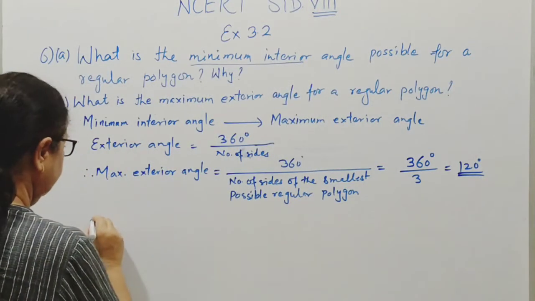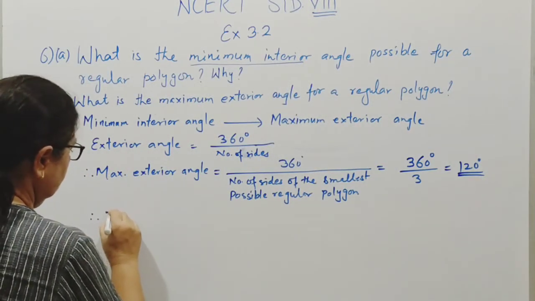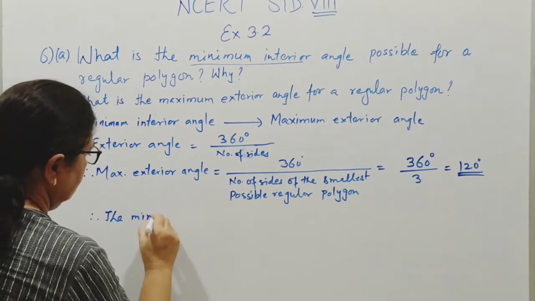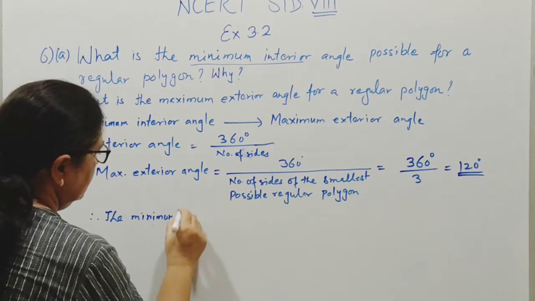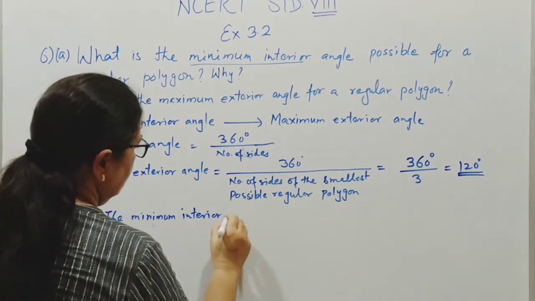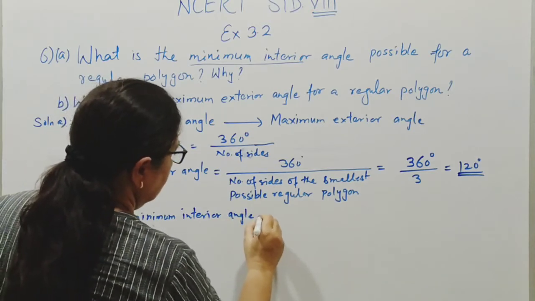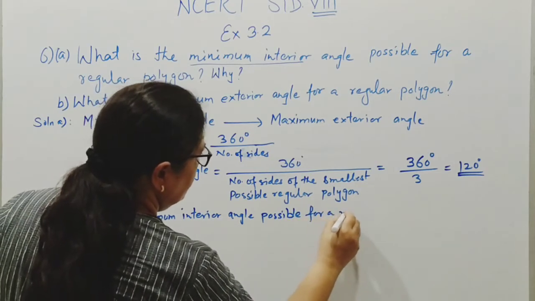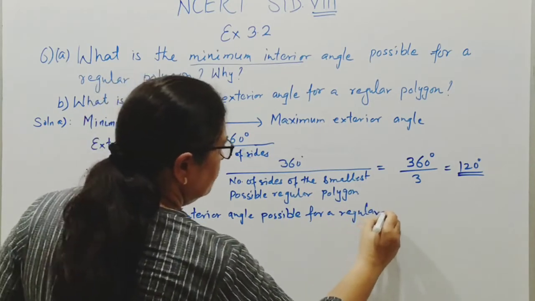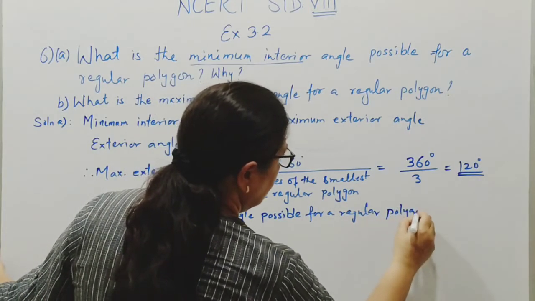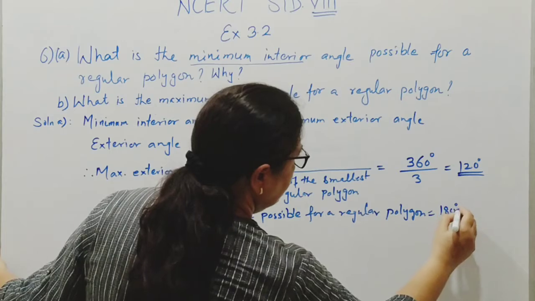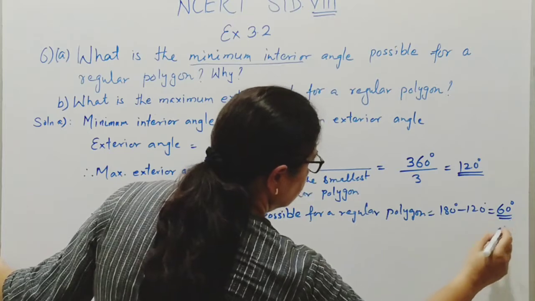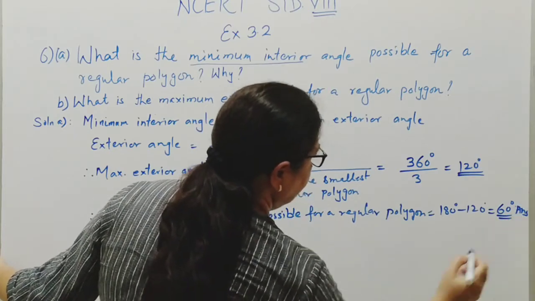Therefore, the minimum interior angle possible for a regular polygon is 180 degree minus 120 degree. So we get 60 degree. This is the answer of A part.